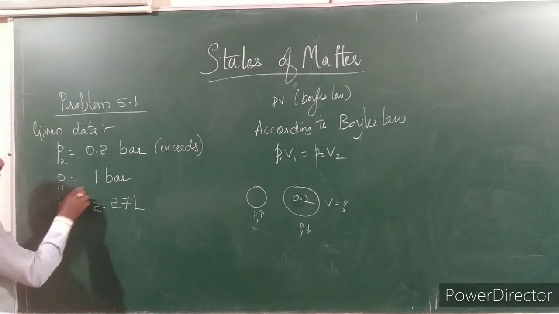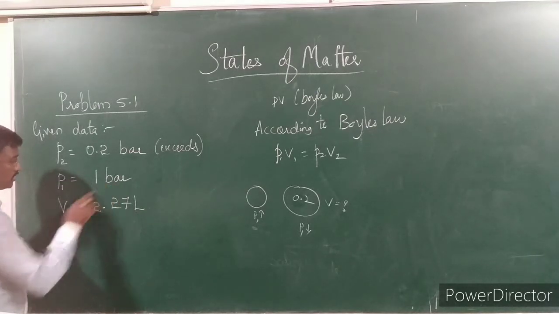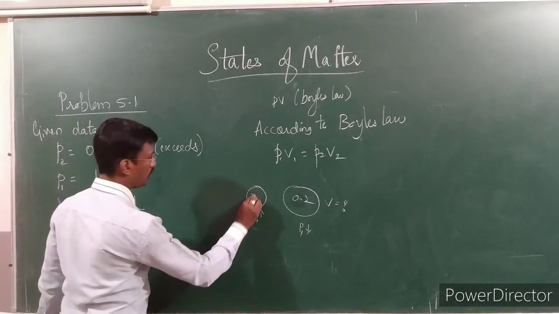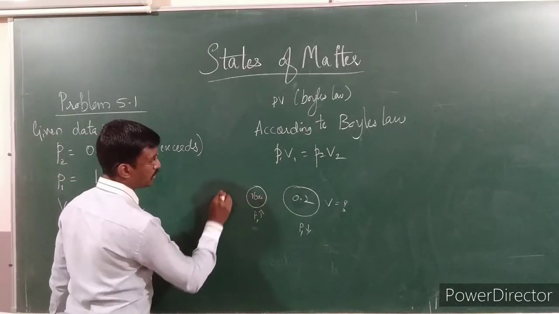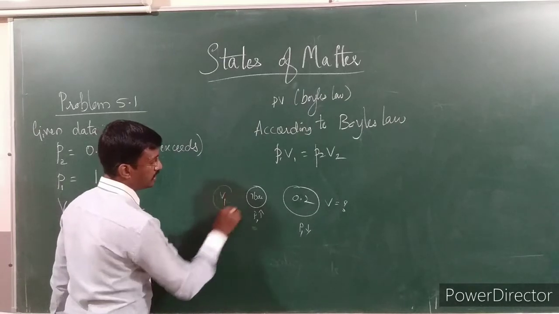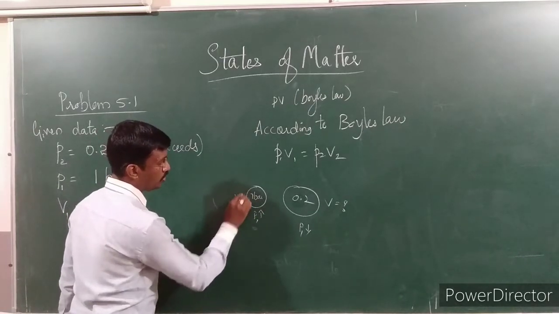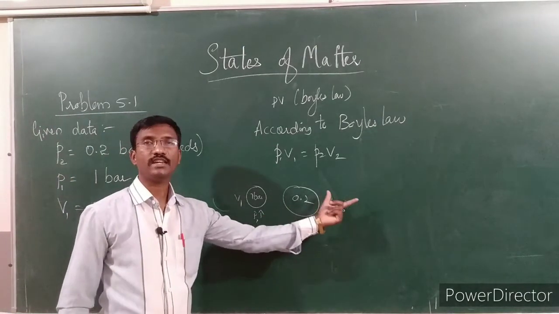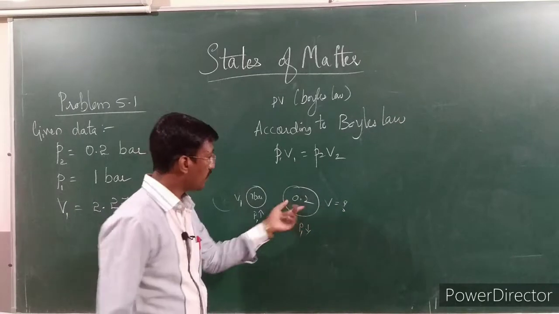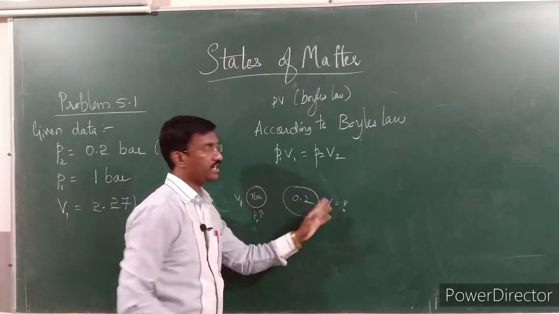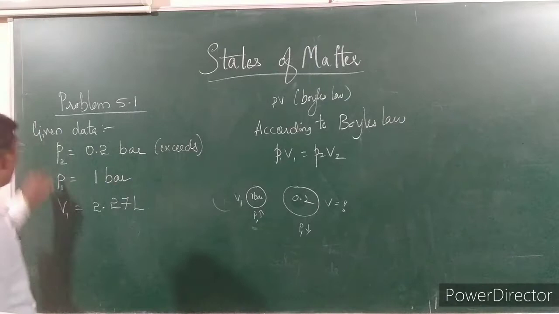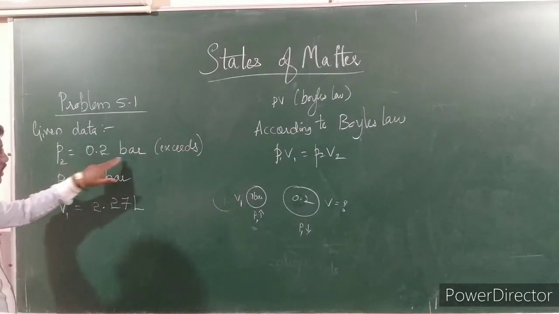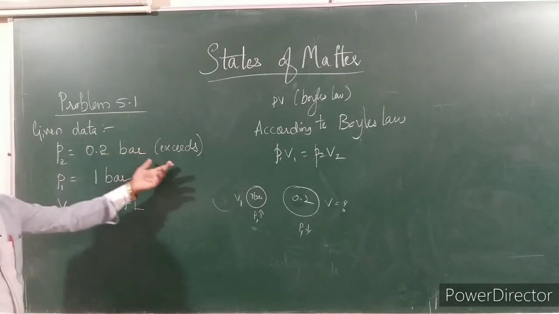Initially, at 1 bar pressure, the volume is 2.27. So at volume V1, the pressure is P1. If the pressure is reduced, the volume is increased. How much volume can it have? If we reduce the pressure further, it's going to burst. Look here, I have given the data. According to the problem, P2 is equal to 0.2 bar. If we go beyond it, it's going to burst.